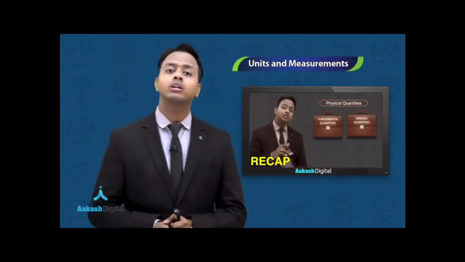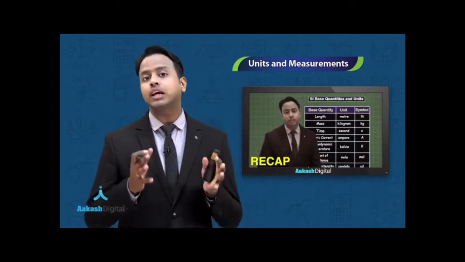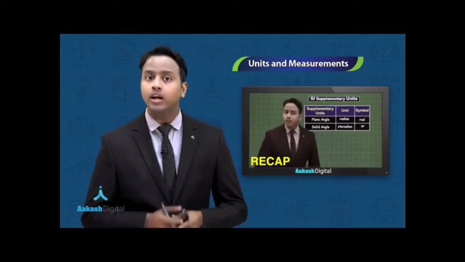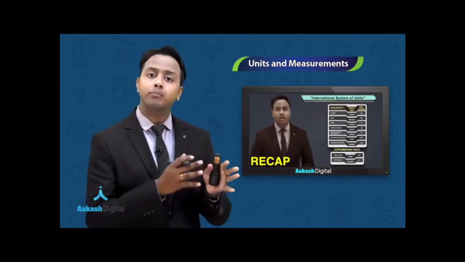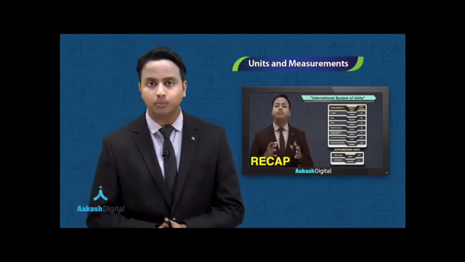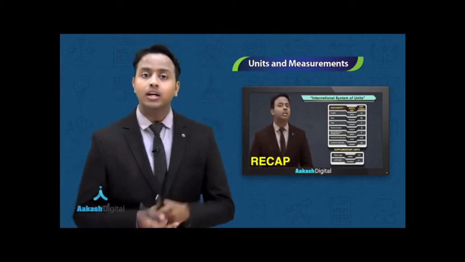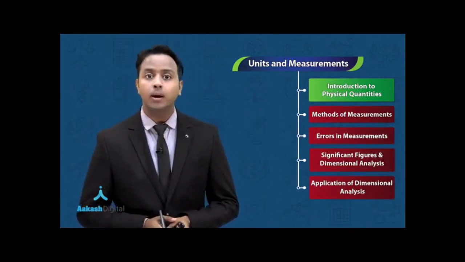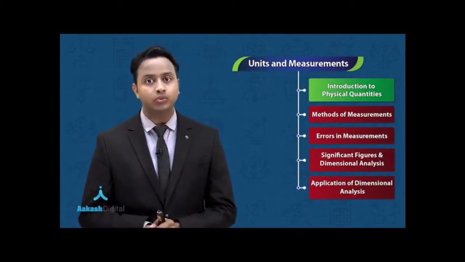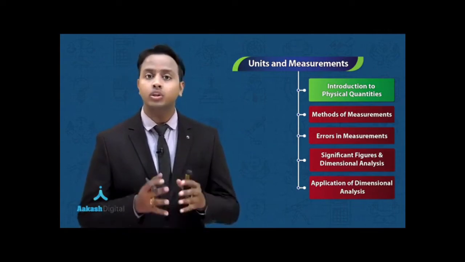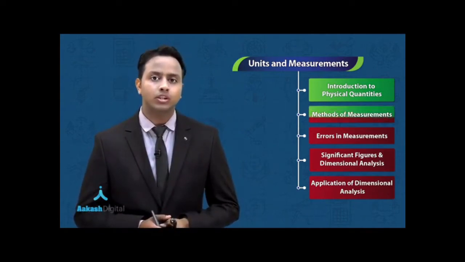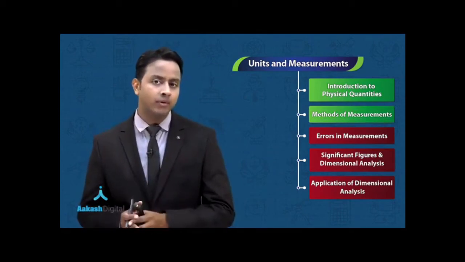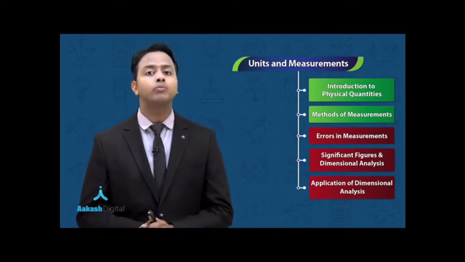We have also learned a lot about the internationally accepted SI system, in which we have seen there are 7 base quantities along with the 2 supplementary quantities. Now it's time to see how we are going to measure these physical quantities. But in today's lecture, we are going to discuss only 3 most important physical quantities: mass, length and time, and we are going to see how we are going to measure them.